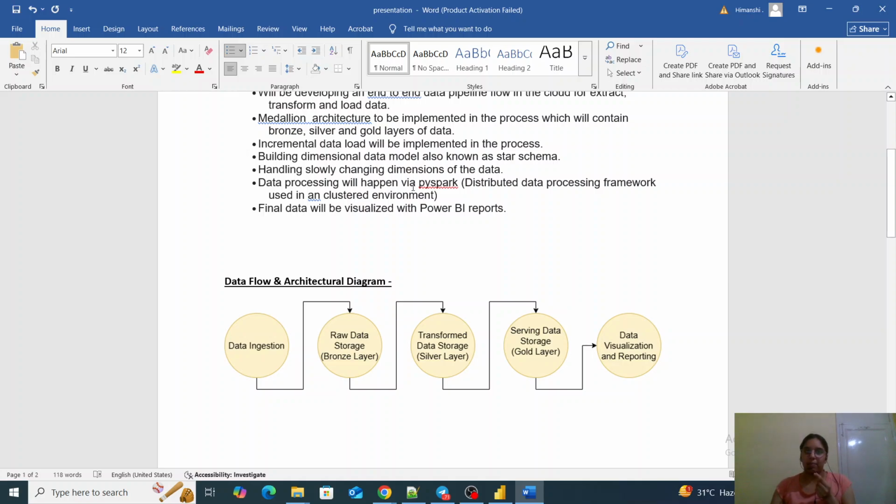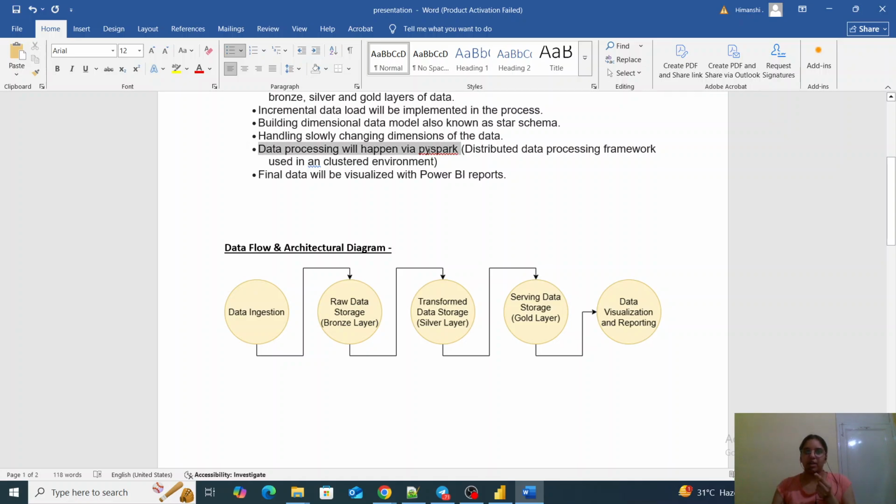Data processing will happen via PySpark, a distributed data processing framework used in a clustered environment. Whatever data processing I am doing is in the Databricks environment, which is connected with Azure services. All the storage layers I have created in Azure. Databricks itself we can understand as a separate entity which I have created and connected with my Azure environment. So all the processing which I am doing in Databricks is using PySpark, which is a distributed data processing framework.